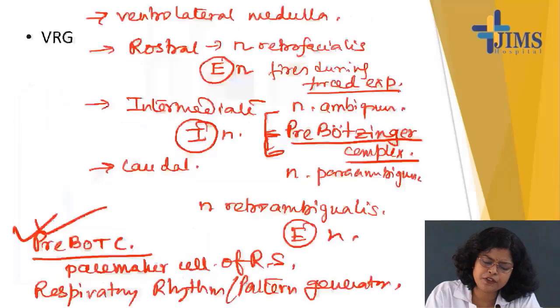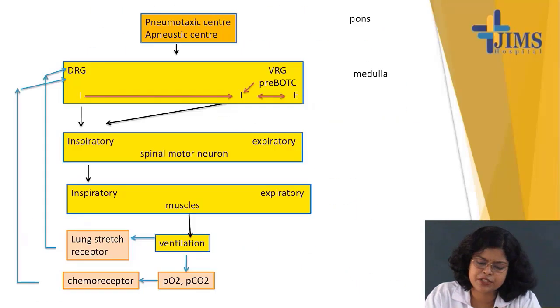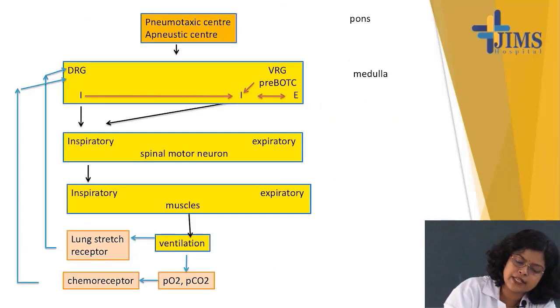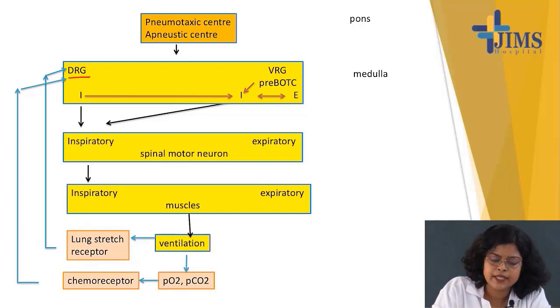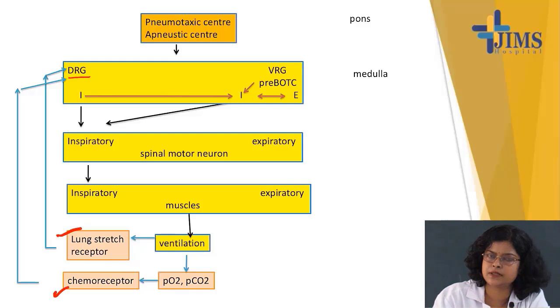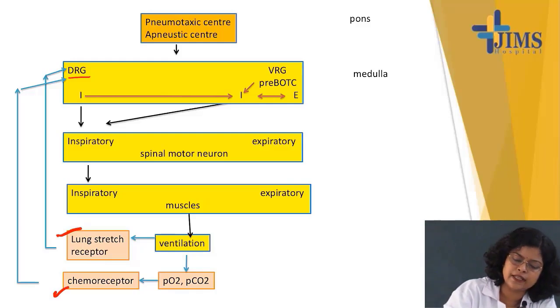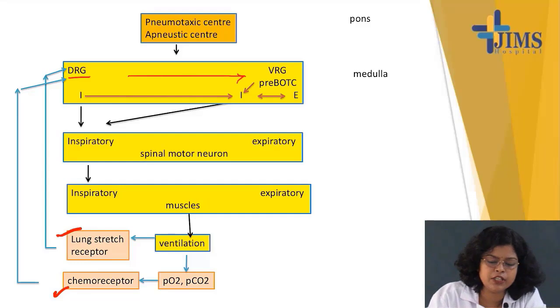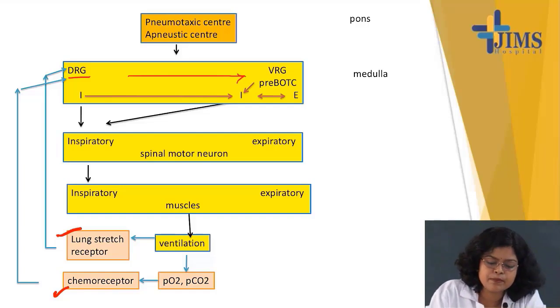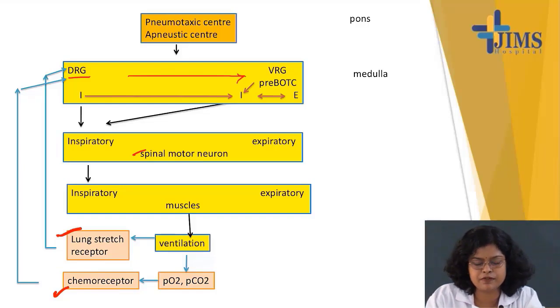Now, if you consider this diagram, let us see that in this diagram, this is DRG, dorsal respiratory group. This DRG is getting signal from, as I have said, chemoreceptor and lung stretch receptor, and it is sending signal to VRG neurons, the inspiratory neurons also here, and also it is sending signal to the inspiratory spinal motor neuron. Okay, so this is about DRG, what you have learned.